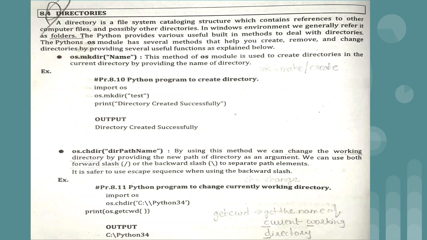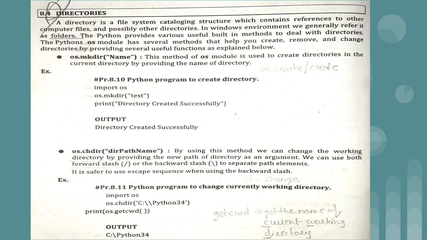After that, if you want to check whether we are currently in the new directory, whether the directory has changed or not, we have one more method under the OS module, that is getcwd. In the name getcwd, get means we want to get something, and cwd stands for current working directory: C from current, W from working and D from directory. So getcwd means get current working directory.